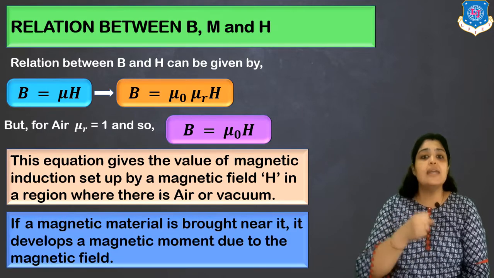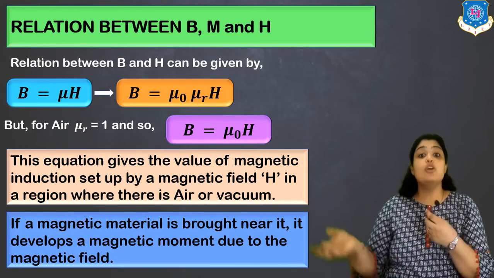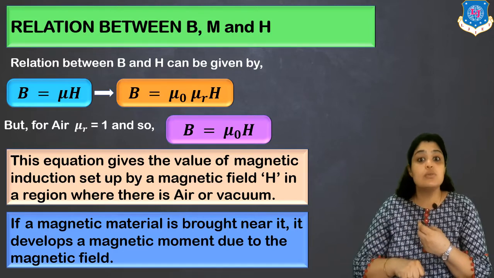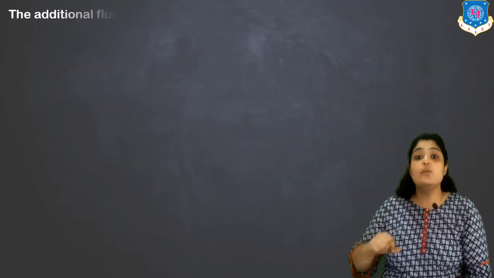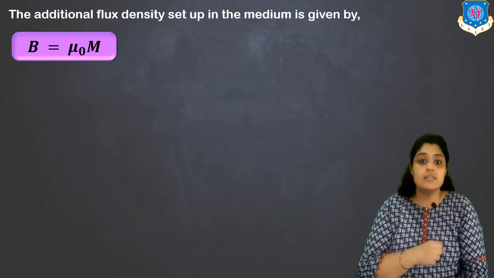Now if a magnetic material is brought near this medium, there will be an effect of the magnetic material also. And what will be that? It will be B is equal to mu naught M, because there will be an additional flux set up.